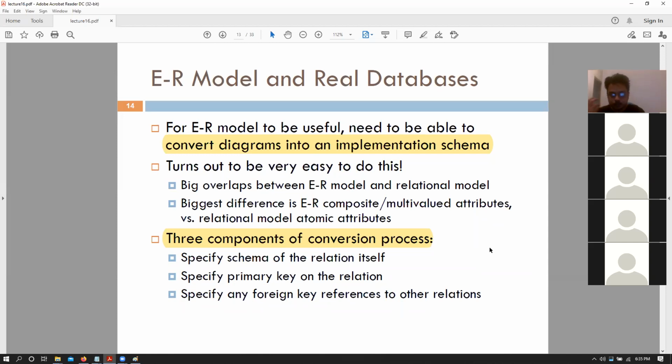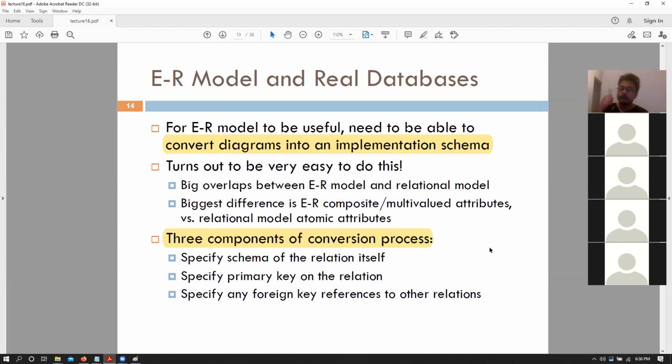So the next thing that we will talk about is this particular thing, that is, how do we convert an ER diagram into its implementation schema? Mainly, there are three main components to this conversion process, that is specify the schema of that relationship that we designed for the ER diagram. Then we specify what would be the primary keys for those new relations that we created, converting it from the schemas.